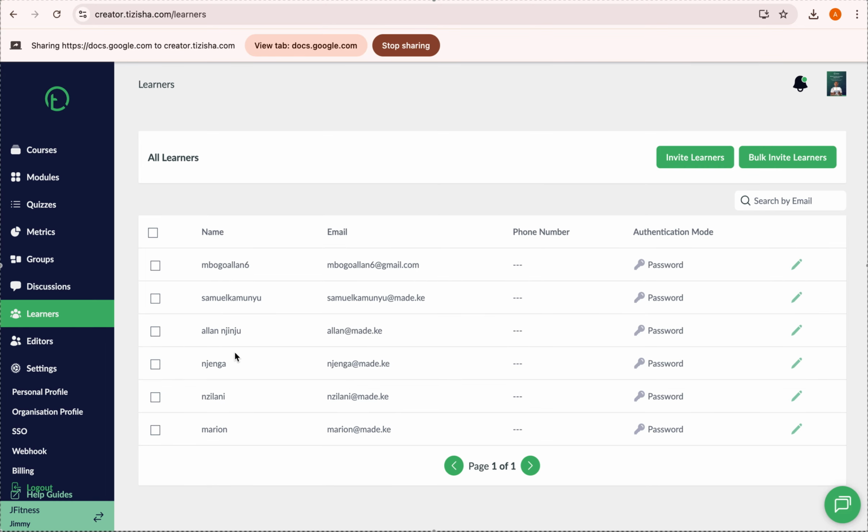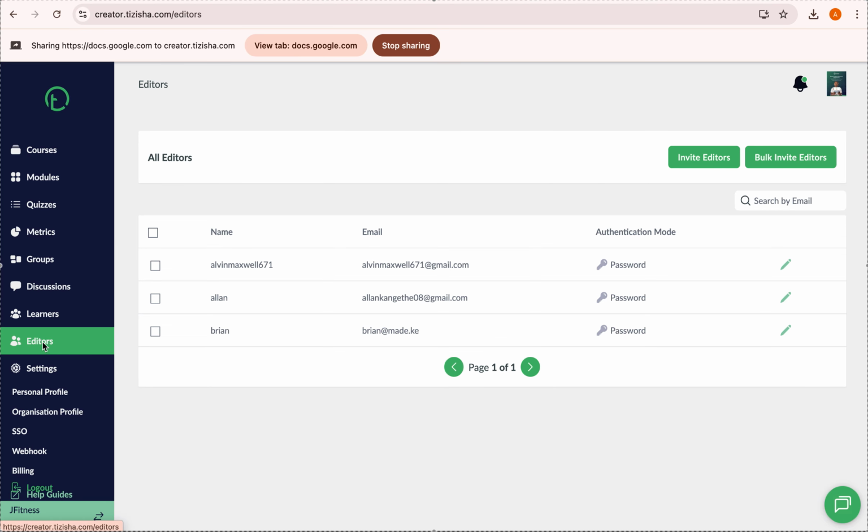So you can see those 2 people have been updated on here. So that's simply how you go about it. And if you wish to remove someone, simple, as I explained earlier, just click on those checkboxes and remove someone. Okay, then we have editors.